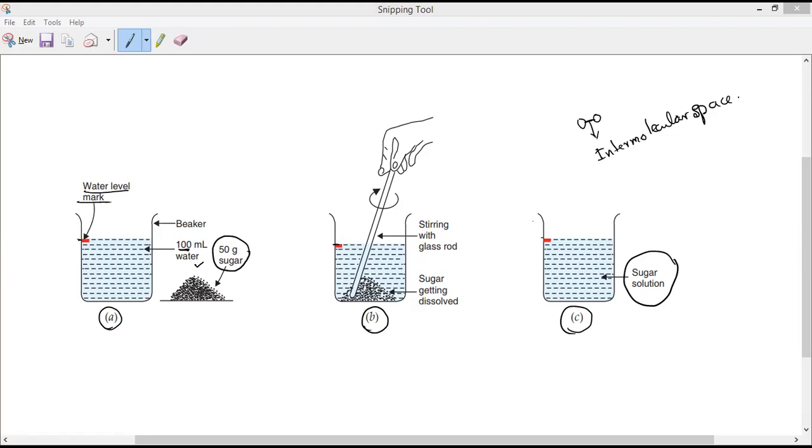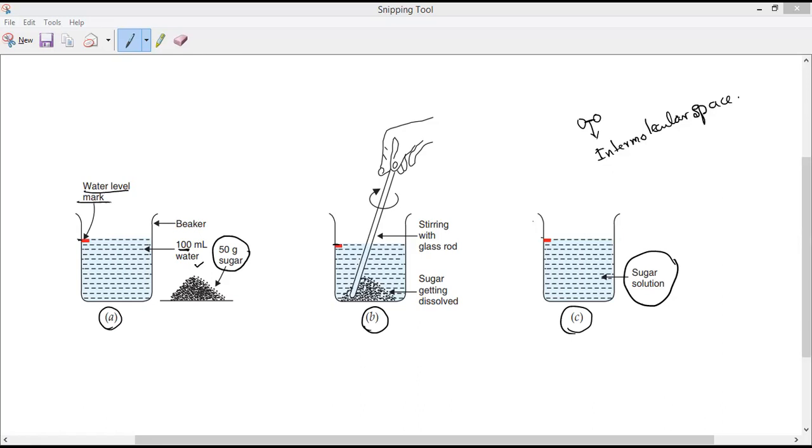So that is what we can prove: spaces are present between the particles. The particles in water are not tightly packed. That is why we can see they are somewhat loose, so we can say they have spaces between them. Is it okay, guys? Yes, please, all of you respond. That was the second experiment.